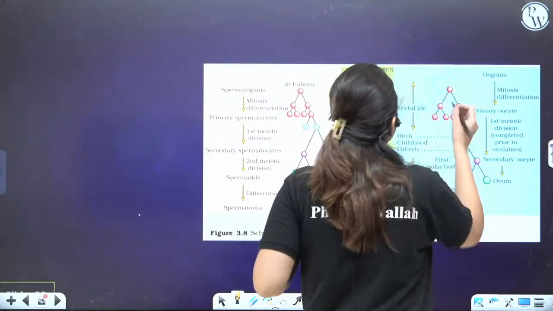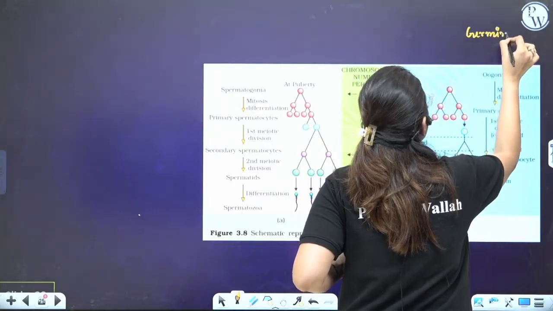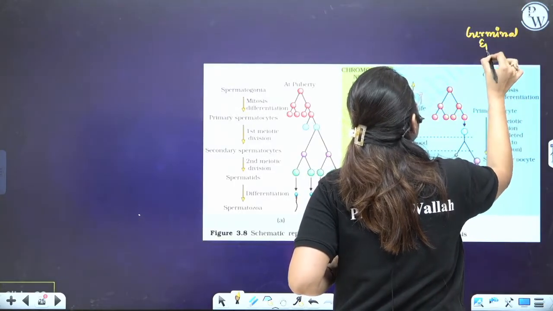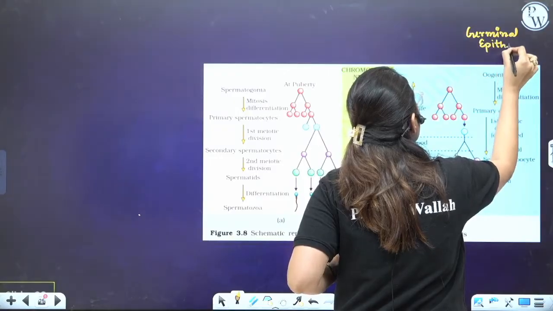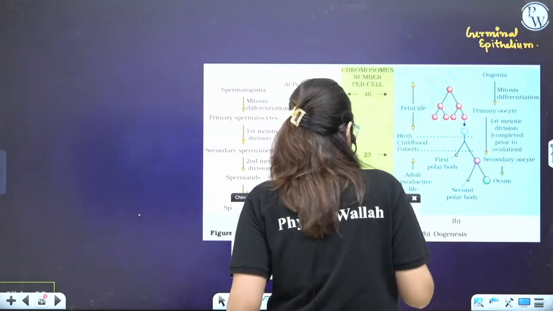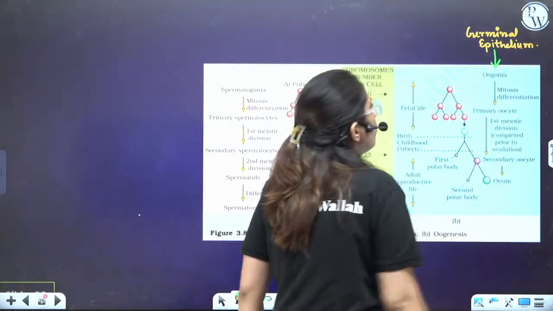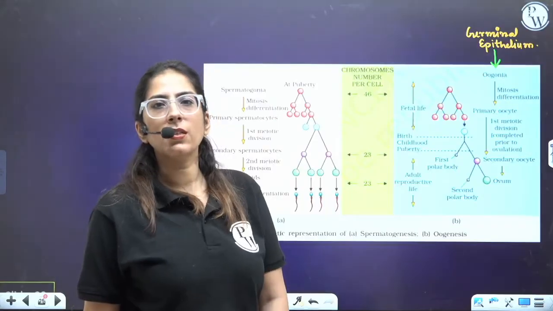First, germinal epithelium. From the germinal epithelium of the ovary, listen very carefully, some cells start forming the oogonia.